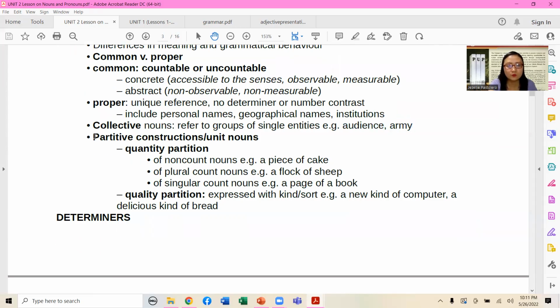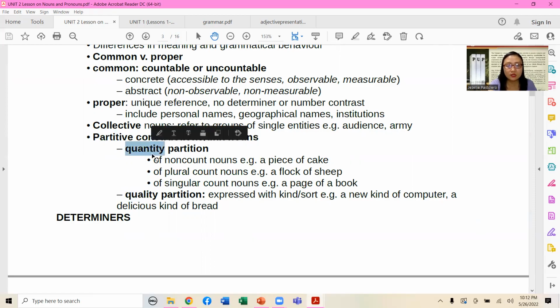Next we have an addition: what we call partitive constructions, also known as unit nouns. We have two types of partitive unit nouns, the quantity partition and the quality partition. What's the difference between the two? Take a look at how they are characterized.